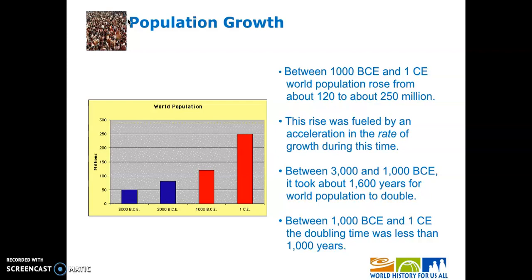Once we make the switch to farming, the population is going to continue to increase, but it's going to increase faster than it ever had before. And now once we shift into these empires, population is going to increase faster than it ever had before. And as we march forward in time, that's going to be the case. If you take a moment, pause this video, and Google real quickly, world population doubling time. It's going to blow your mind how little time it takes for our current world population to double.